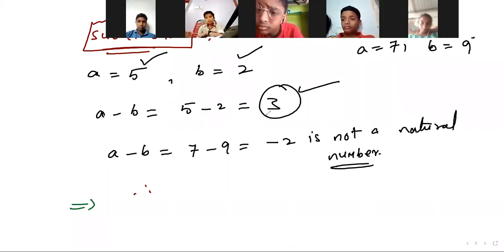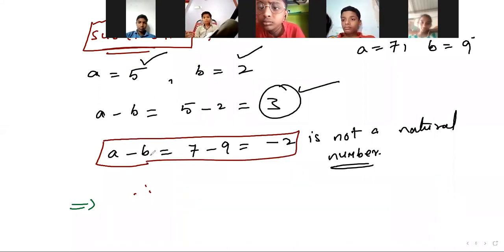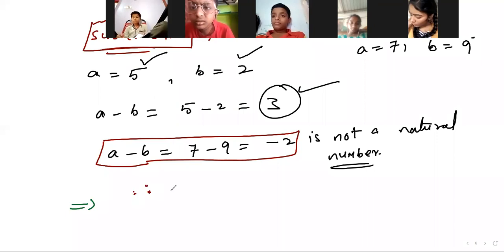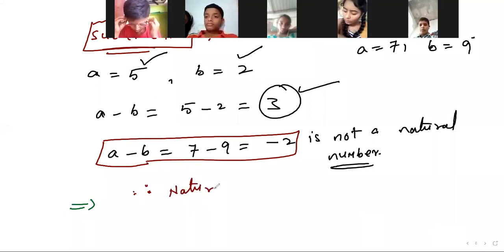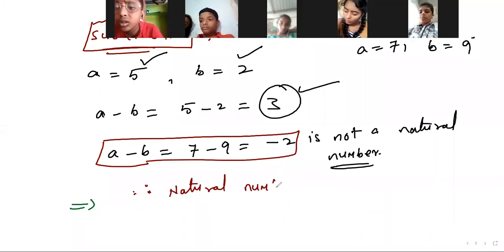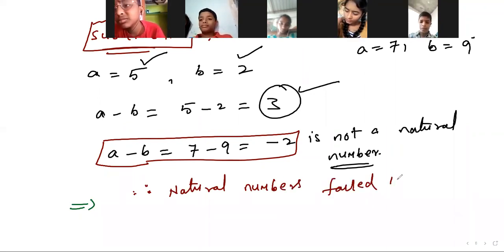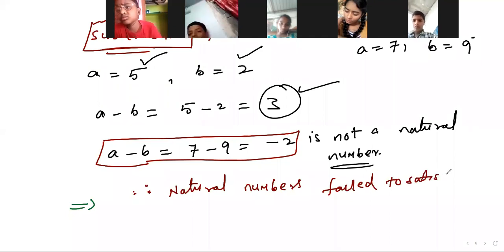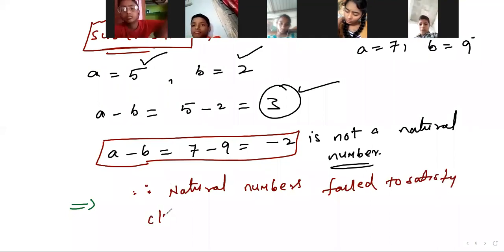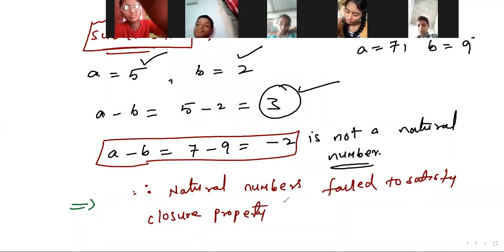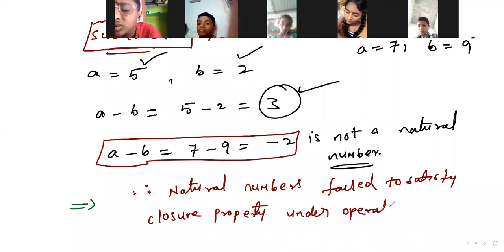But in this case it fails. So, natural numbers fail to satisfy the closure property under the operation subtraction.